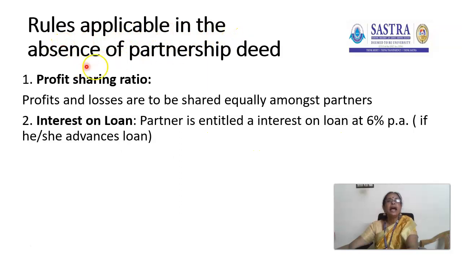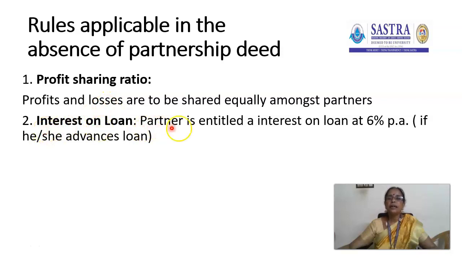Rules applicable in the absence of a partnership deed. If the partnership deed is silent or does not mention how the partners are to deal with a particular case, let's see one by one. Profit sharing ratio. If the profit sharing ratio is not mentioned in the partnership deed, then the profits or losses of the partners should be shared equally.